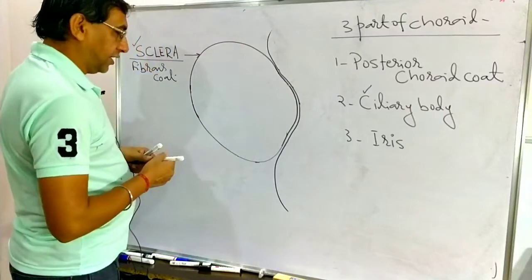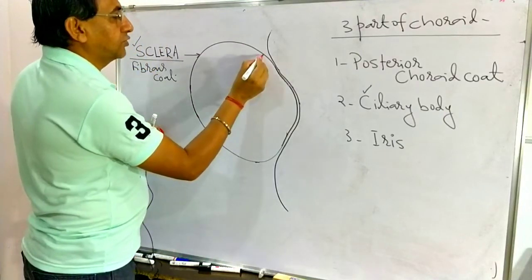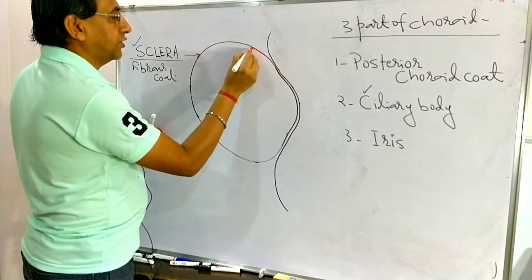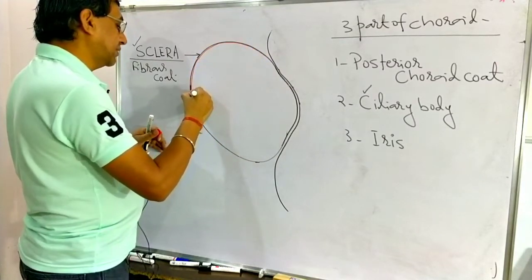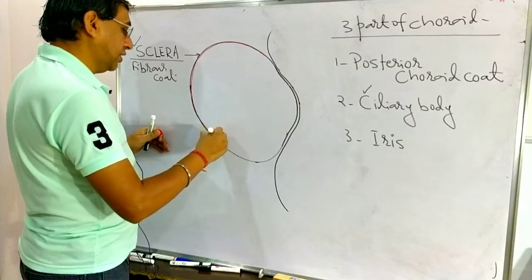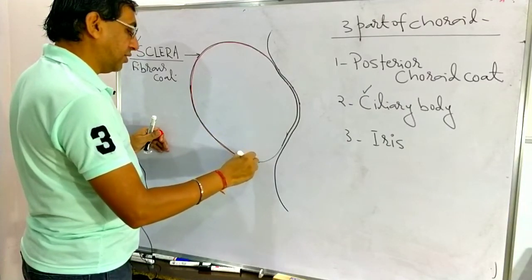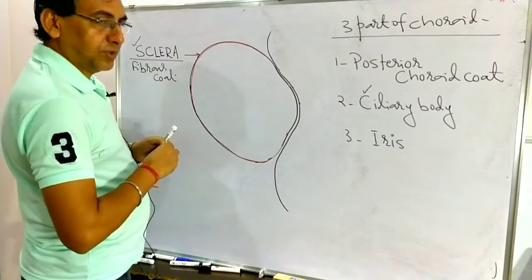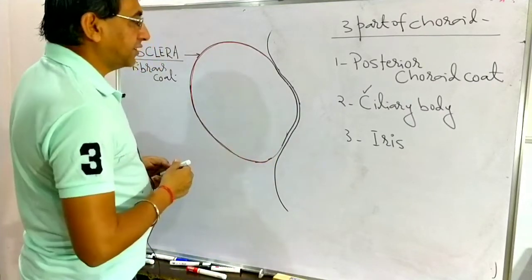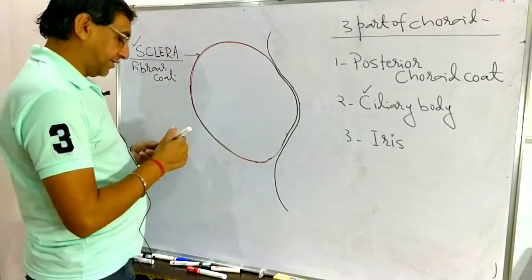Now just see here, I am going to draw. That is the posterior choroid part, which I am going to draw with the red color. It is the pigmented layer of the eyeball. It is the black inner band which is capable of absorbing all the light, so it is preventing the scattering and internal reflection here.